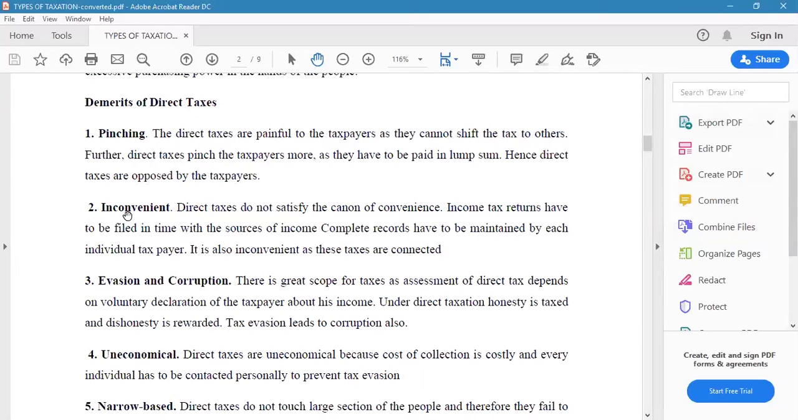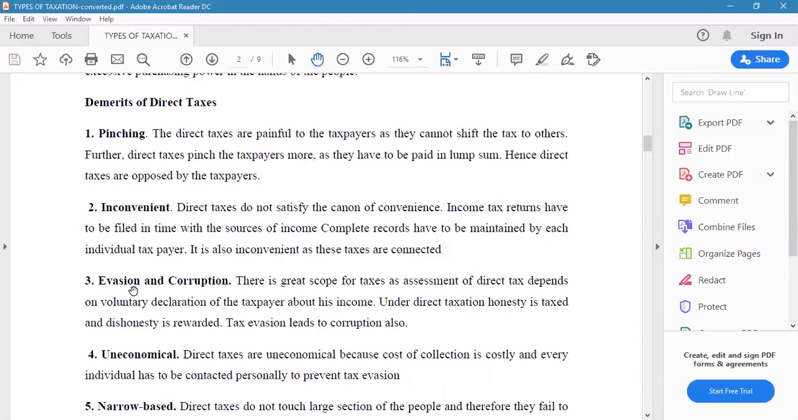The next demerit is inconvenience. Direct taxes do not satisfy the canon of convenience. Income tax returns have to be filed in time with the source of income. Complete records have to be maintained by each and every individual taxpayer. Then the rules and regulations and the income tax calculation methods are also somewhat complicated to the taxpayer. So it seems to be inconvenient.